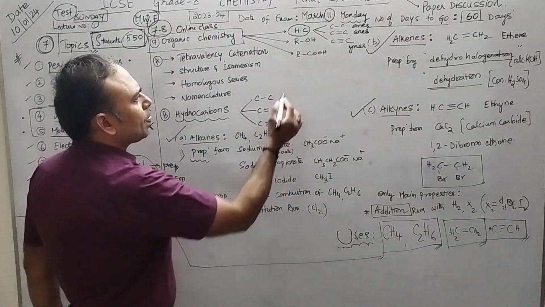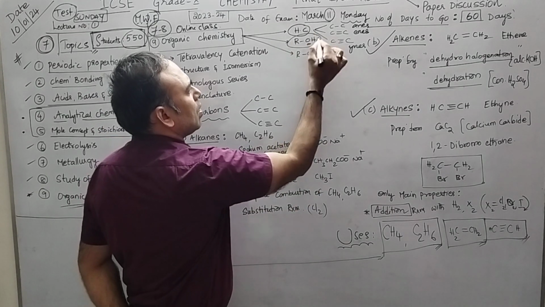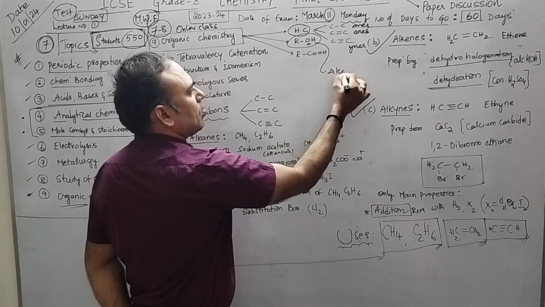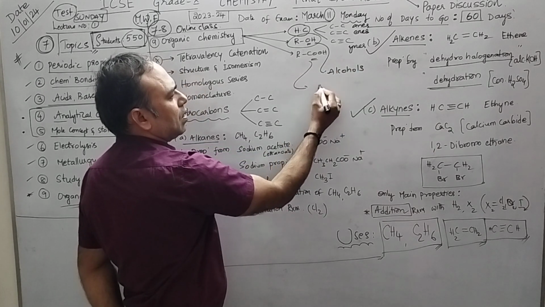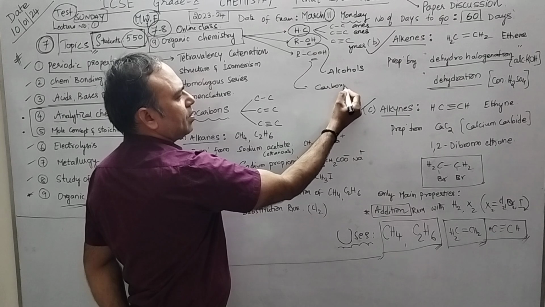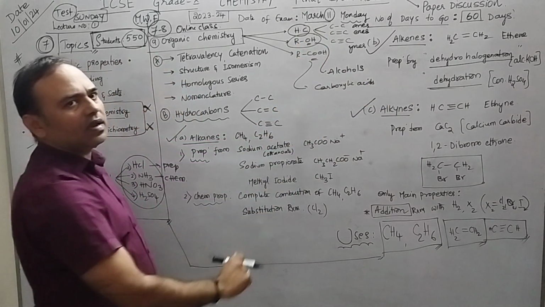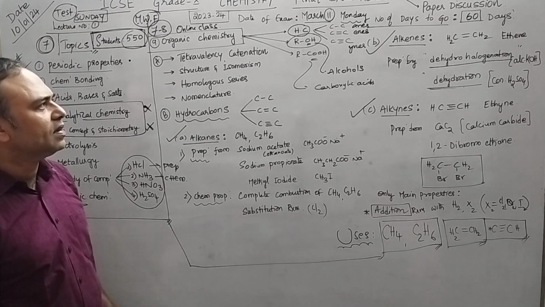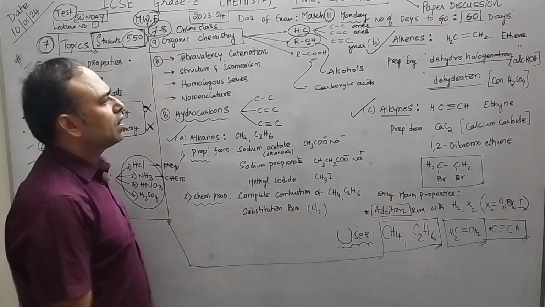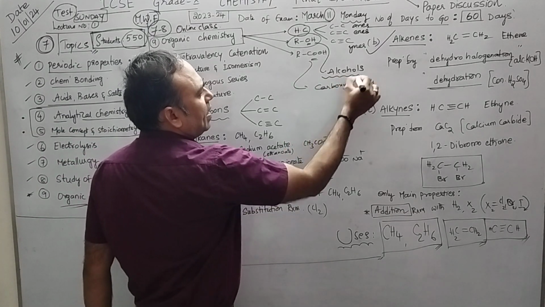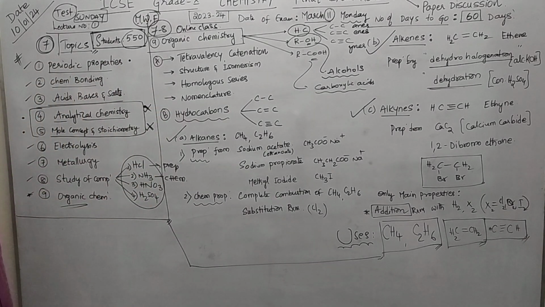Coming to the second, OH is the functional group alcohol, so next you need to talk about alcohols. What is COOH? Carboxylic acids. So apart from hydrocarbons, single, double, triple, that is ane, ene and yne, you also must study alcohols and carboxylic acids. Separately I will discuss each and everything.